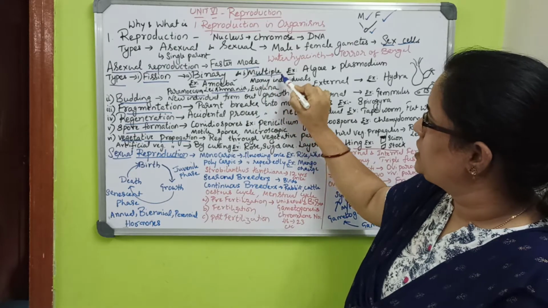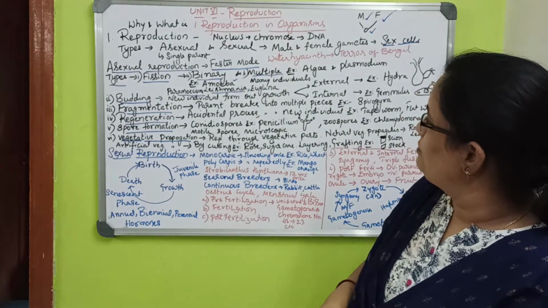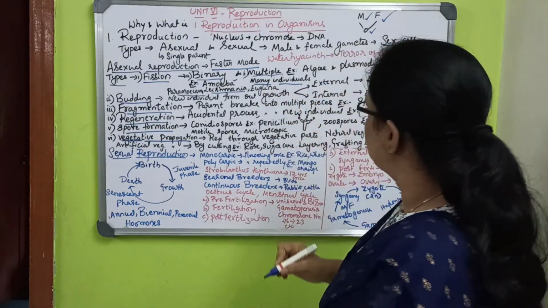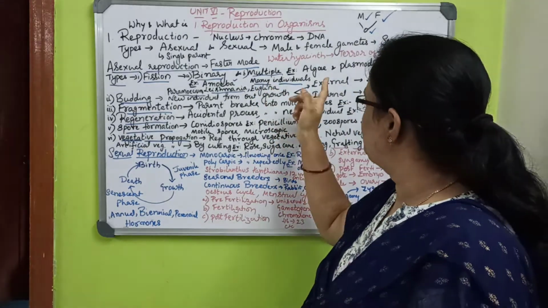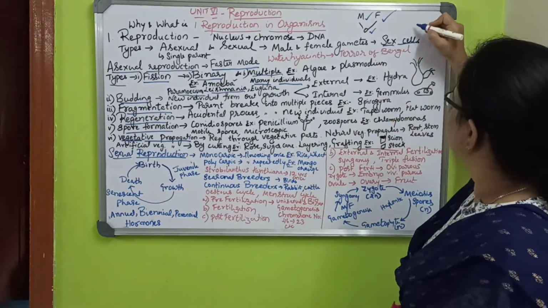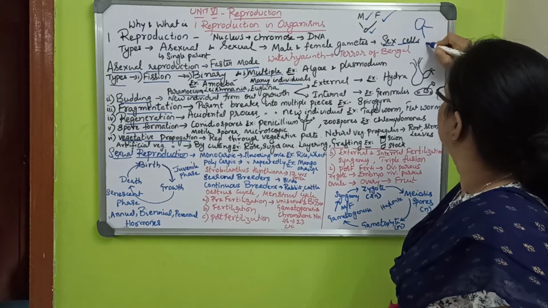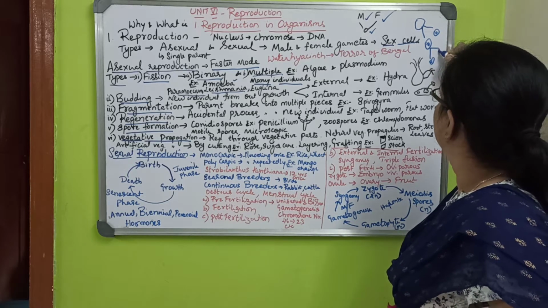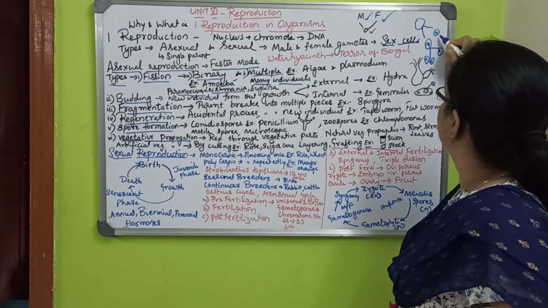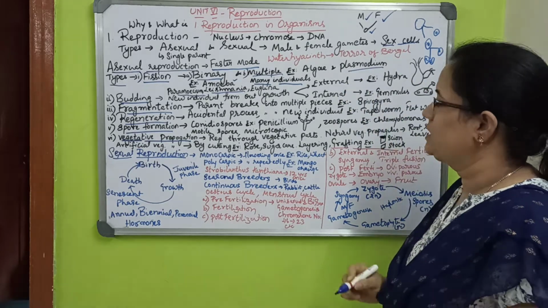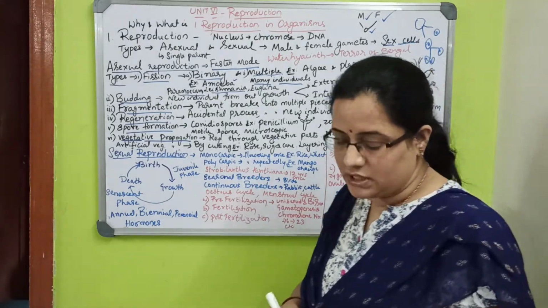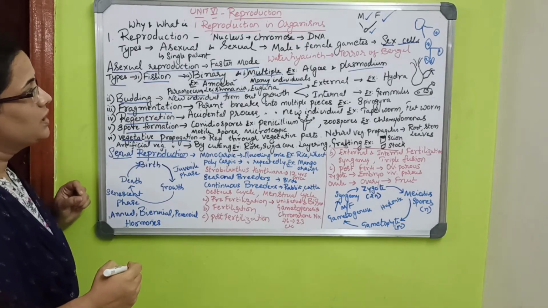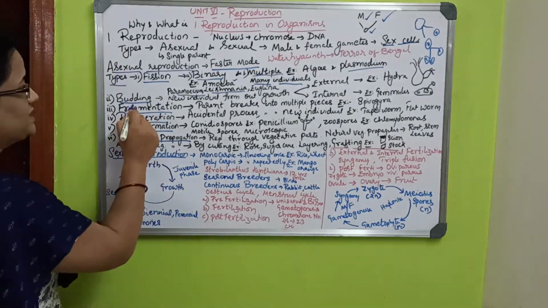In multiple fission, one individual divides into many individuals. Most algae come under multiple fission. Plasmodium is the example, and some amoeba also undergo multiple fission. Now I move on to the next one, budding.